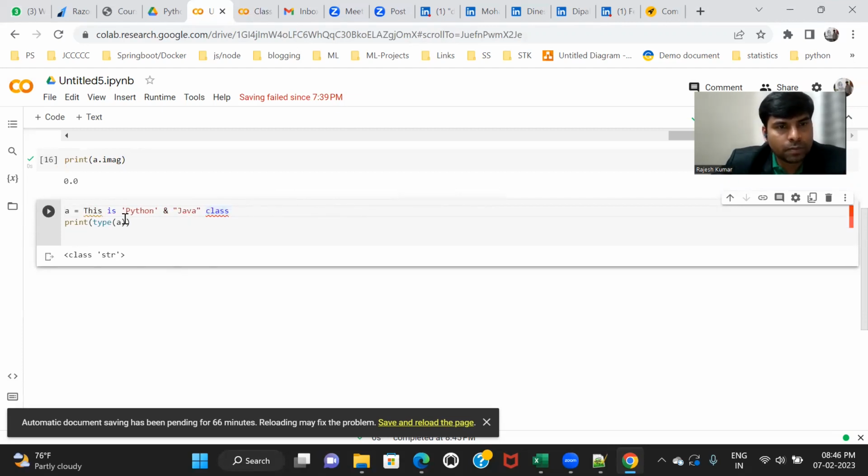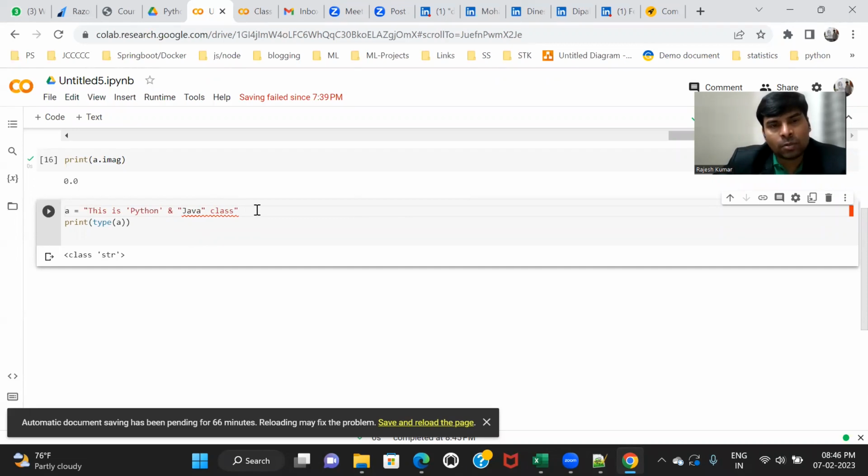Python is in single quote and Java is in double quote. So I have the combination of both single quote as well as double quote. According to the rule, if it is a single quote inside, then I cannot use single quote outside, like this. Not possible. Or if it is a double quote inside, then again I cannot use double quote outside. It is also not possible.